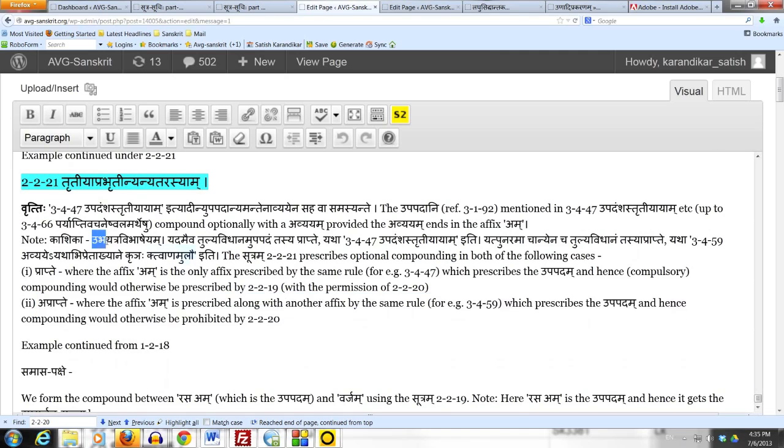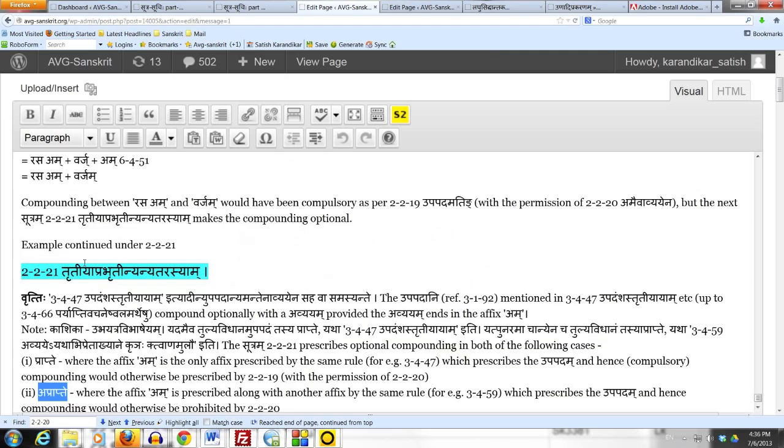Vibhasha, prapte aprapte cha. Sometimes vibhasha is only prapta vibhasha, meaning that it is optional prescription of some operation or rule which otherwise is obligatory. Sometimes the vibhasha is aprapta vibhasha, meaning that it prescribes an optional operation which otherwise would not be available at all. And sometimes, as we just saw, vibhasha is ubhayatra vibhasha, prapte aprapte cha. Okay, let's now complete our example. We are at the stage where we have rasa plus varjam.